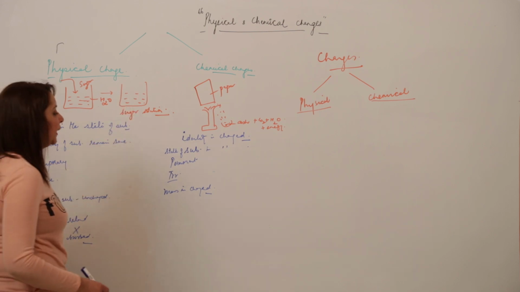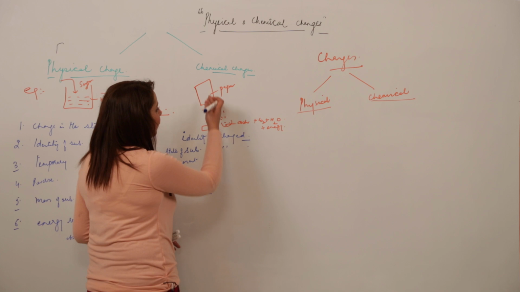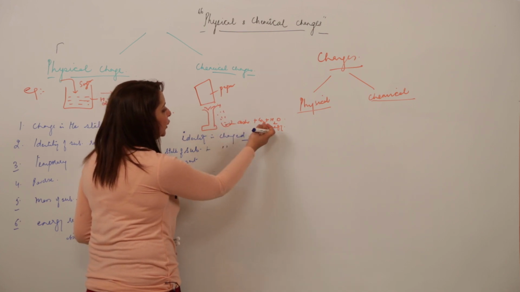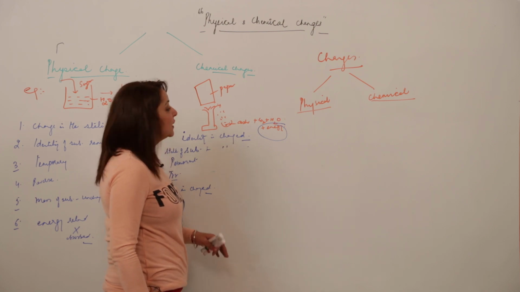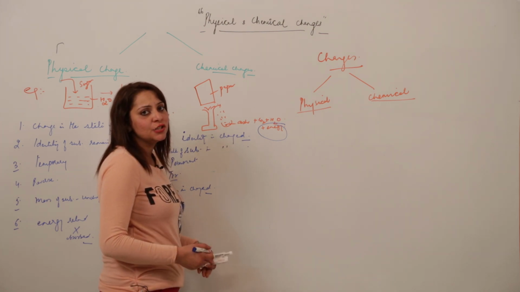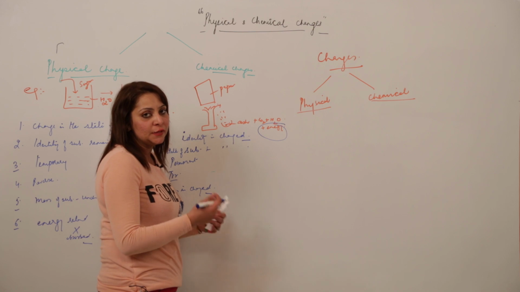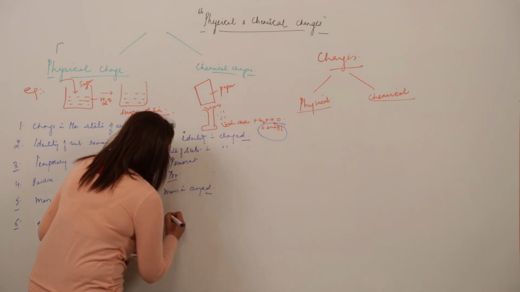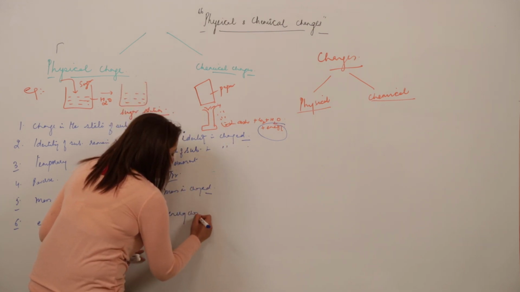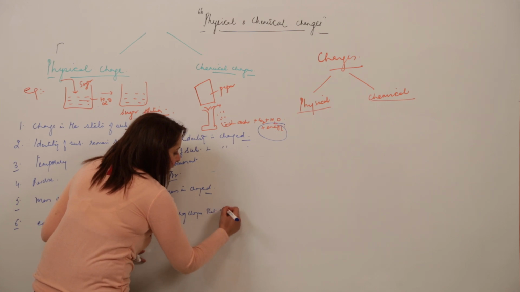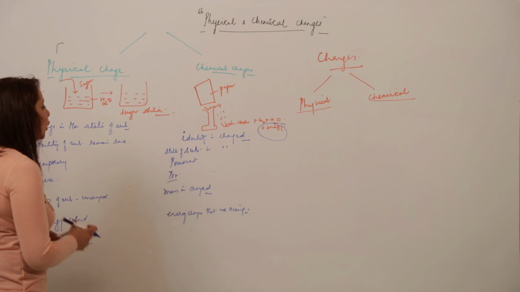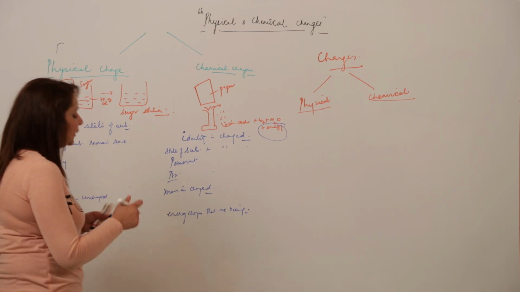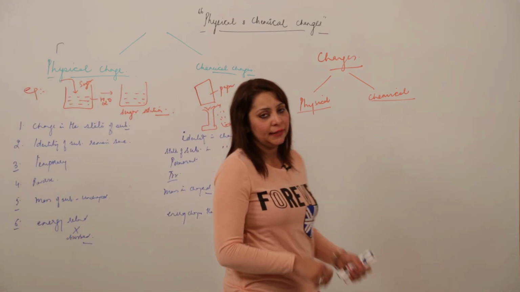But when I am talking of a chemical change, see in this example, when we were burning the paper, we were getting ash, CO2 and water, and along with that, energy was liberated. So now the system will have less energy as compared to the energy it was possessing before. So there are energy changes occurring when a substance undergoes a chemical change. These are the differences that exist between the physical and the chemical change.